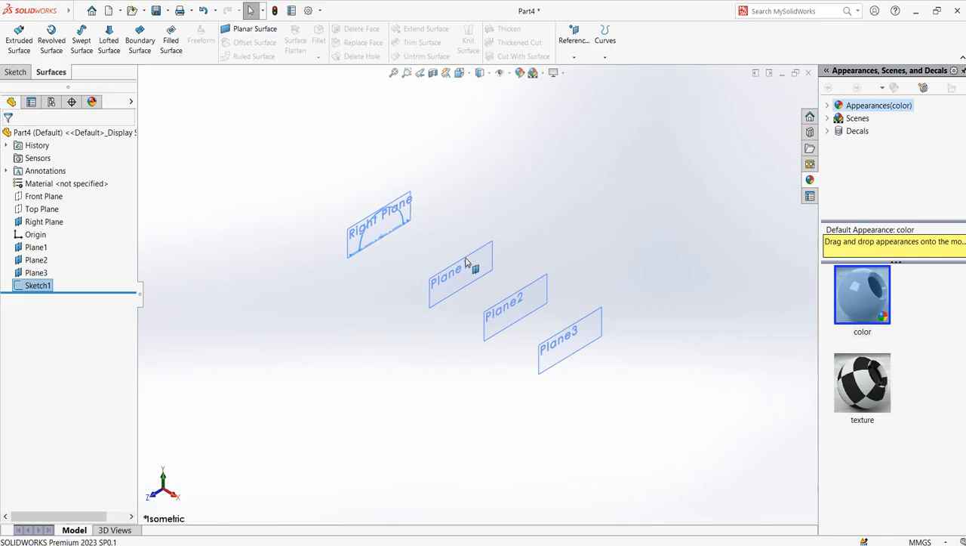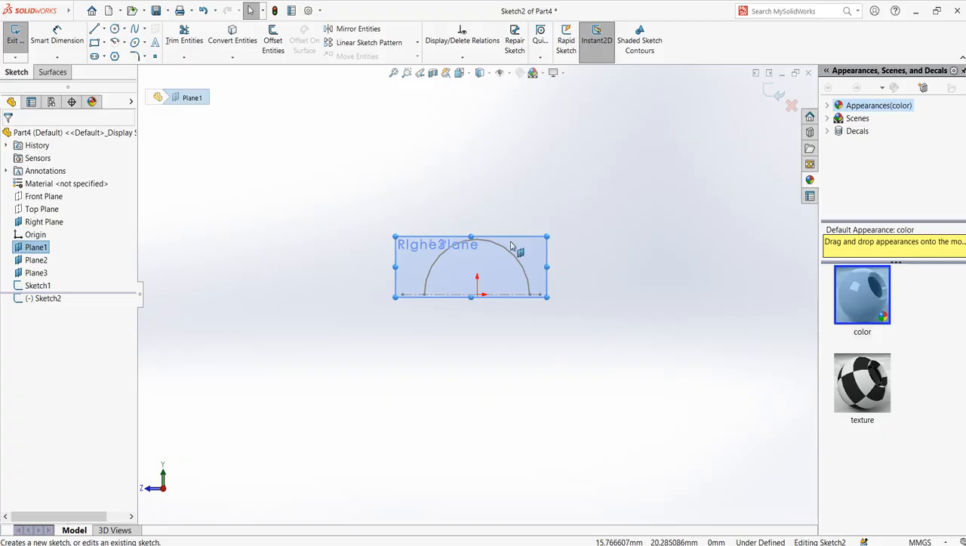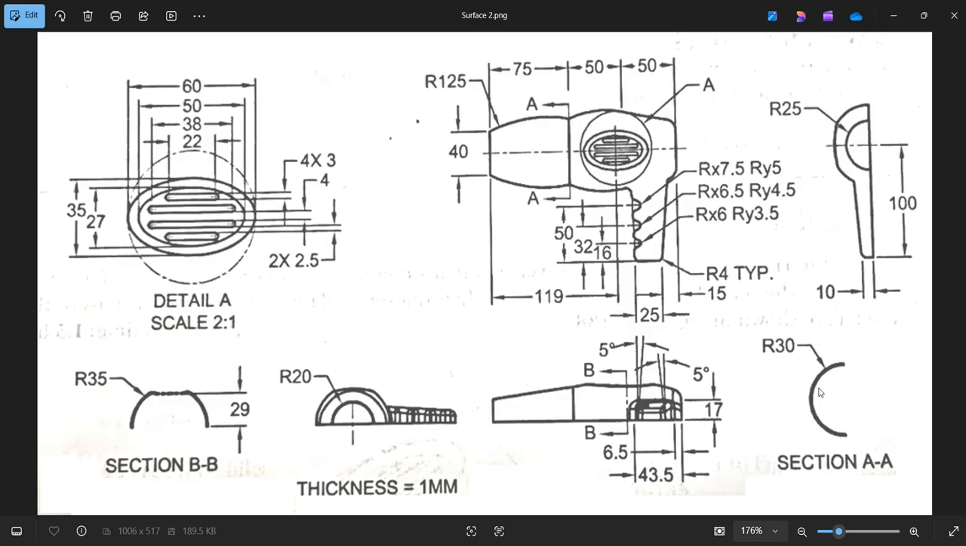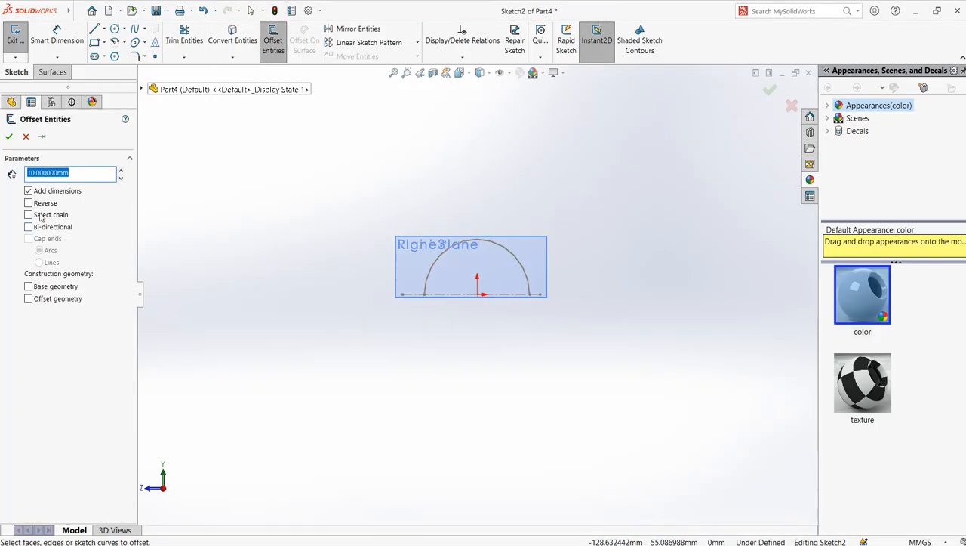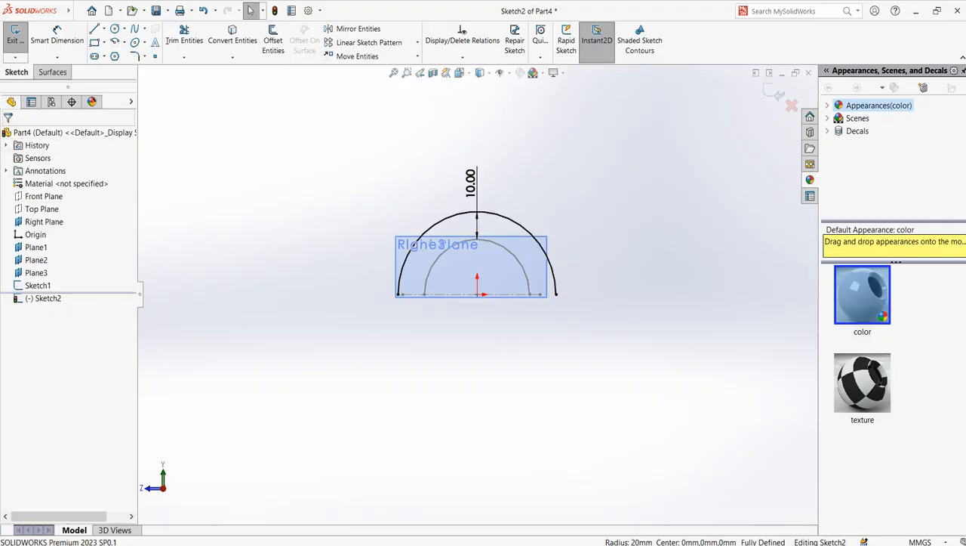You can see it here. Now choose this next plane. Press on New Sketch, and now you need to create the second arc, which is 30. If this radius is 20 and this radius is 30, I can create an offset arc of around 10 mm, which will make it 30. Just go here and click offset entity, click on this arc, and make sure the value here is 10, because 20 plus 10 is going to be 30. Click OK. See, it's automatically fully defined.